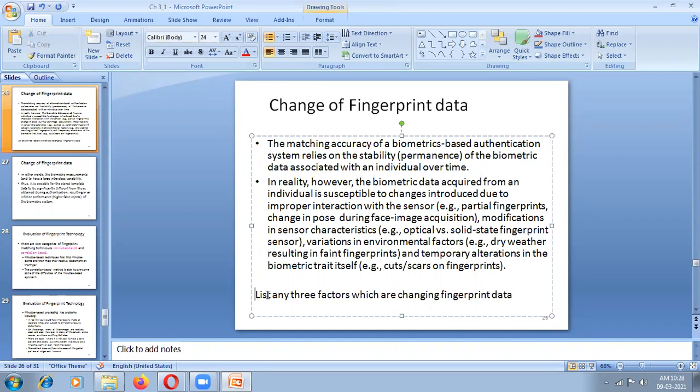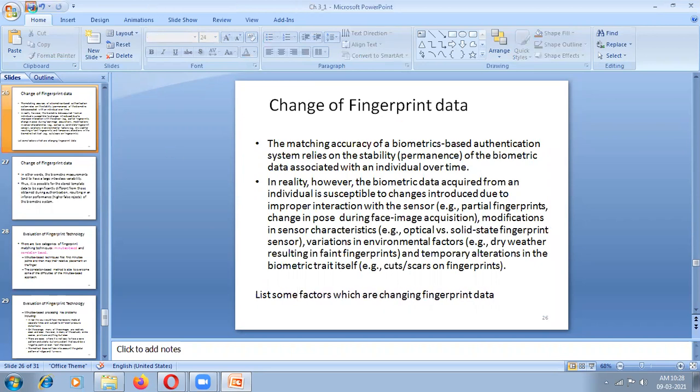What is going to change the fingerprint data? Some of the factors, 3 or 4 factors. List some factors. So what are the different factors possible?